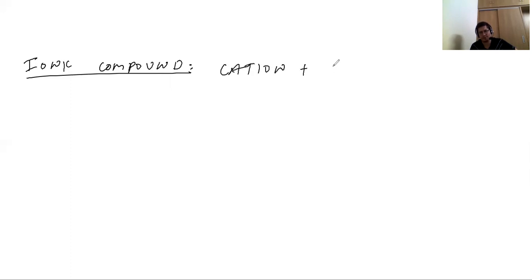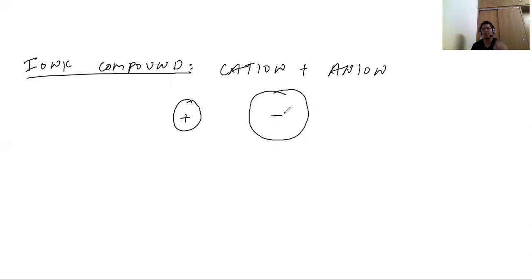Now, let's go and check ionic compound. Whenever I talk about ionic compound, the first thing which comes to your mind is NaCl. So ionic compound is basically made up of a cation, a metallic cation having positive charge, and an anion, a non-metallic anion. Suppose this is my cation, and you know that cations are generally small because they lose electrons, and anions are bigger. We have discussed this already in the previous class. So our ionic compound is formed between these two.